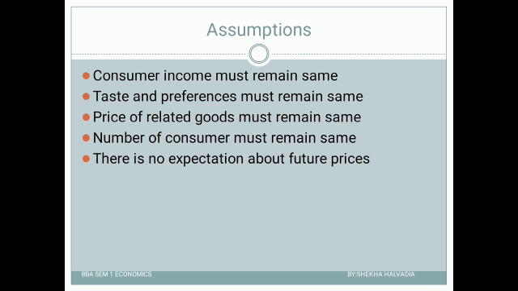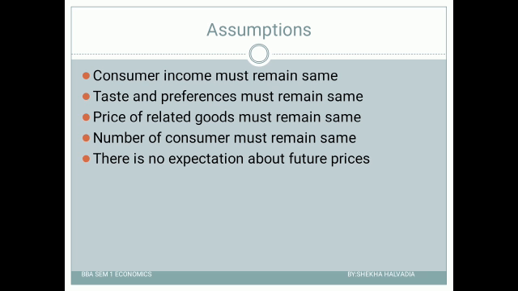So in this theory, it has been assumed that other factors apart from price, like income, taste and preferences, and price of related goods, are all assumed constant. So let us see the first one, that is, consumer income must remain the same.